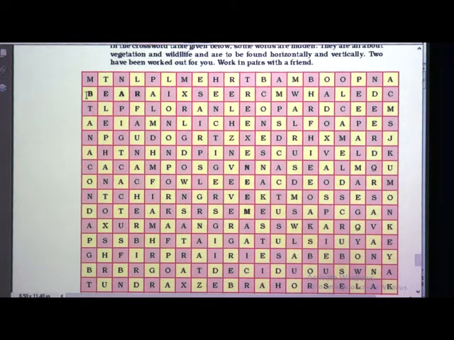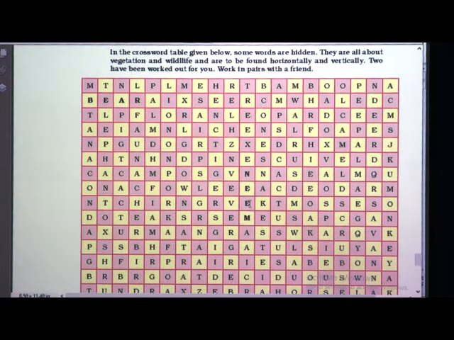So here one is done for you, bear, B-E-A-R, bear. So you should find in this way the tree, neem tree. So it has been done for you so that you will understand properly and do it by yourself.